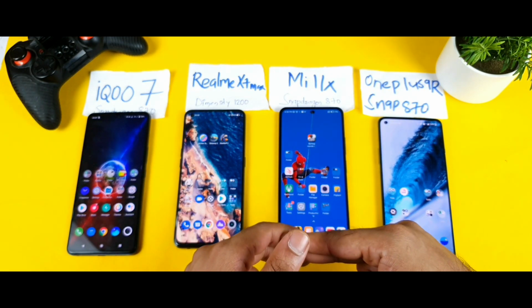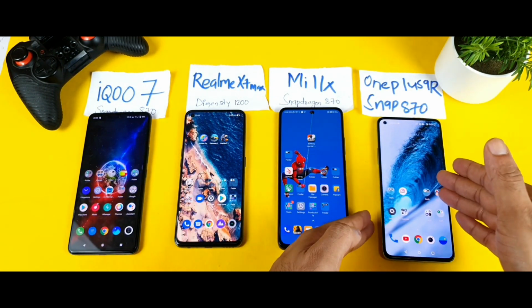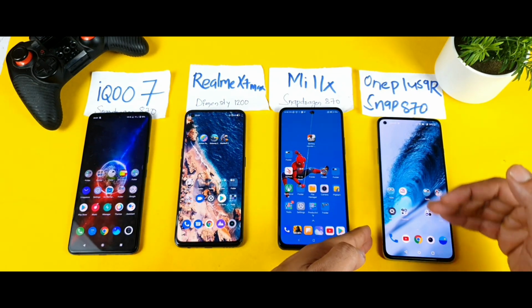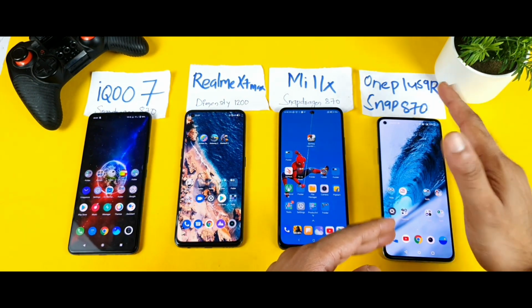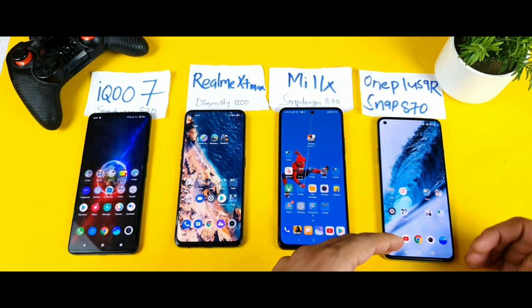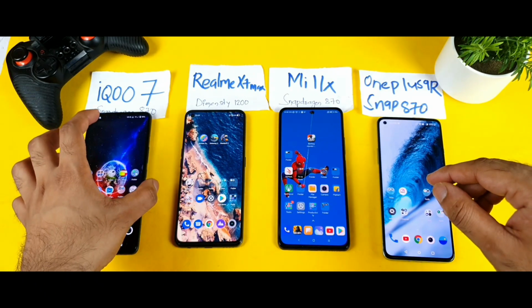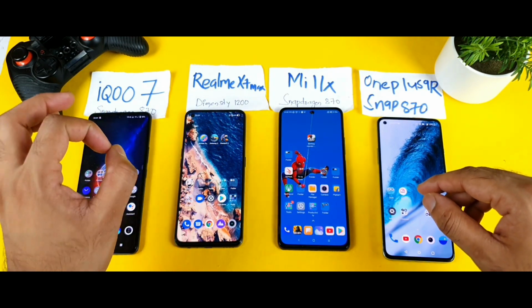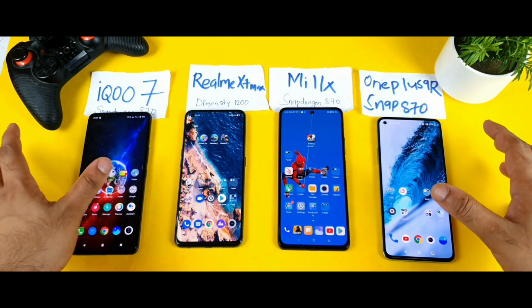So for gaming, which is best? IQ7 is the best, because right now you do get both sides. In the OnePlus 9R, you can only get haptic feedbacks in the bottom side, not in the top side. In the top side, you don't get any haptic feedbacks. That feels somewhat hard, but if you get used to this kind of IQ7 vibrations, then definitely you will like it. So this is the overall haptic feedback and vibration intensity comparison between all these four smartphones, friends.